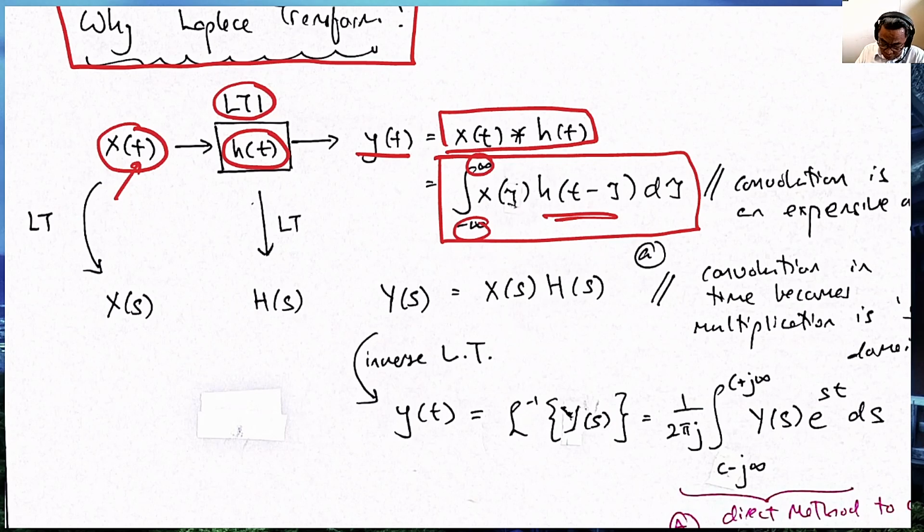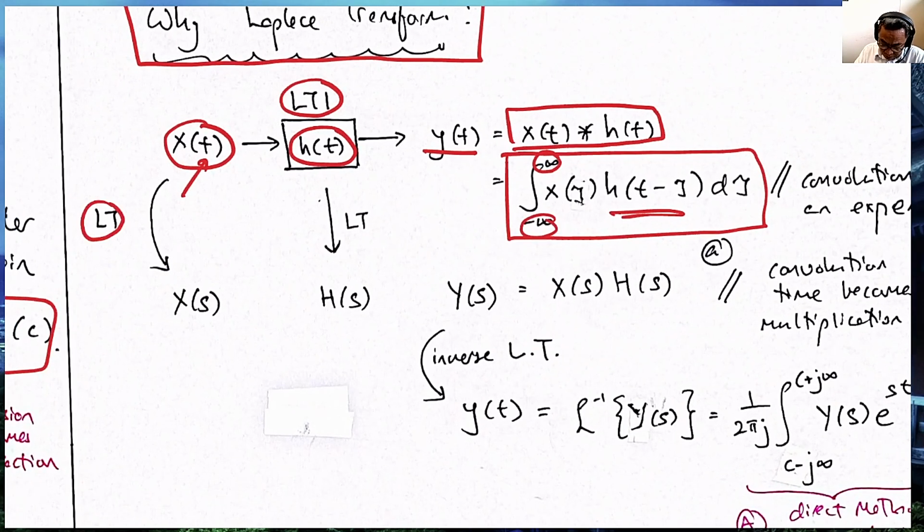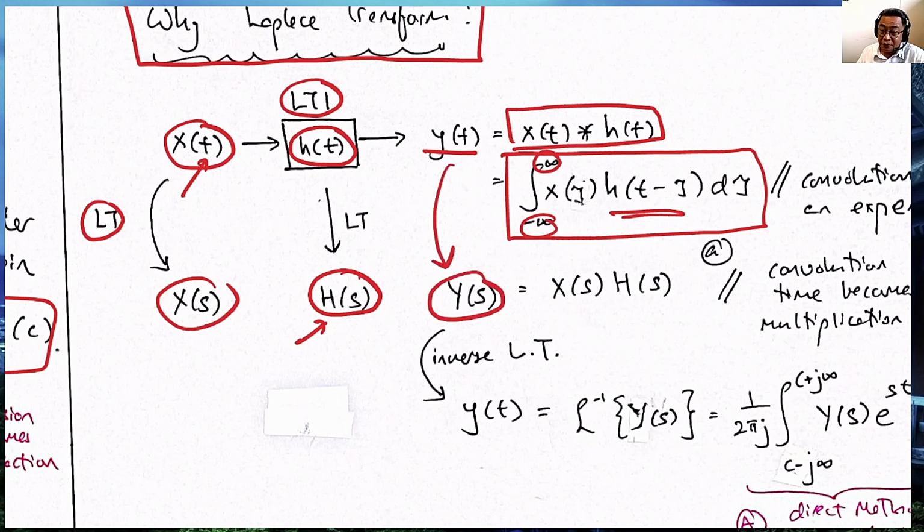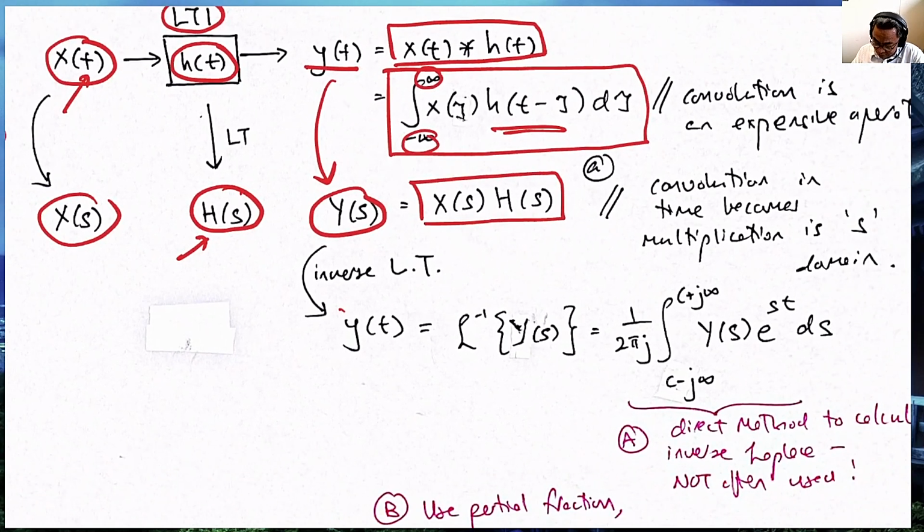So instead, what we do is perform the Laplace transform. We get x(t) into X(s), h(t) into H(s). h(t) is the impulse response, H(s) is the transfer function. Y(s), which is the Laplace transform of y(t), is simply X(s) multiplied by H(s). The convolution property in time becomes multiplication in the s domain. Then, lastly, to get y(t) we perform the inverse Laplace transform of Y(s).